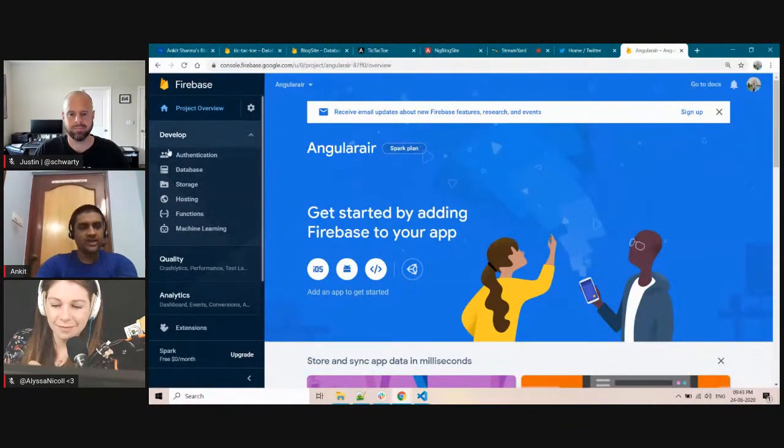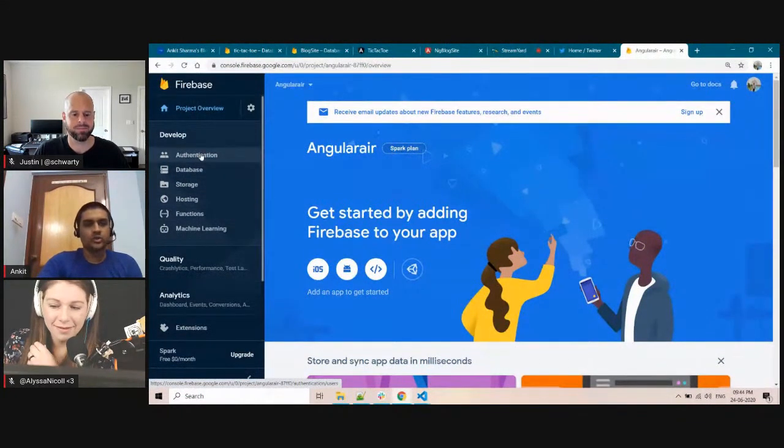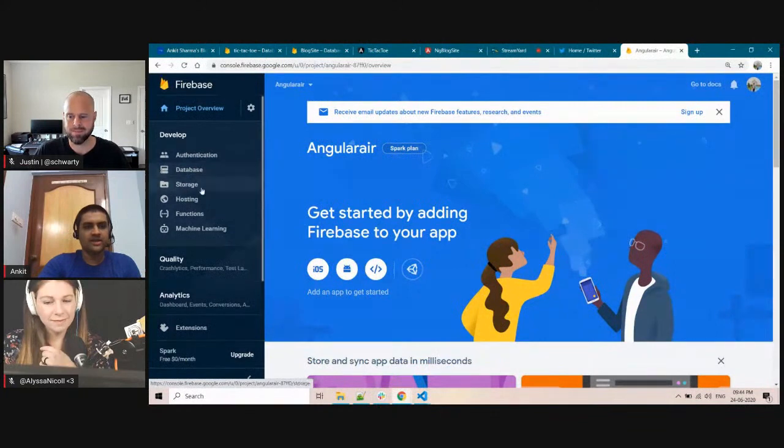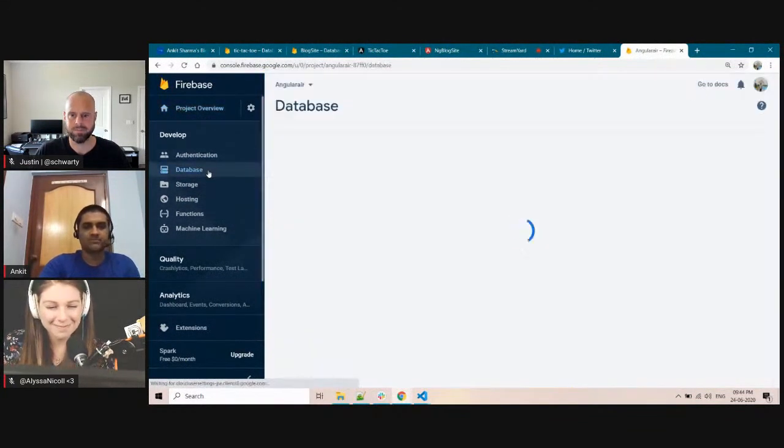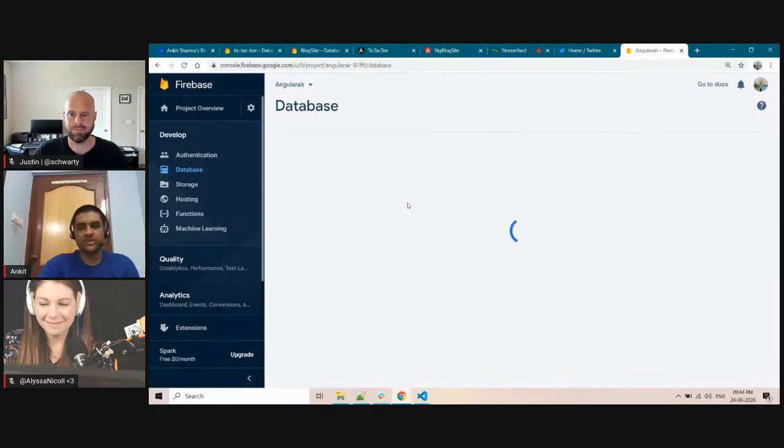Now on the left side you can see we have different options: authentication, database, storage, hosting, everything. We are going to use authentication, database, and hosting today. We'll see how we can use it. So let's go to database first. If you go to database, we have to create a database here first.